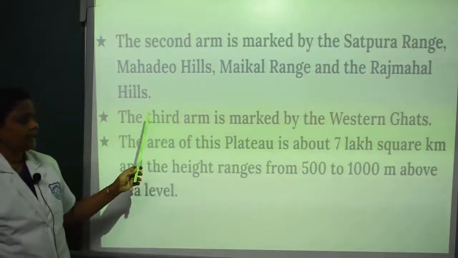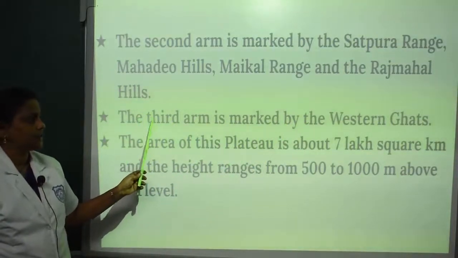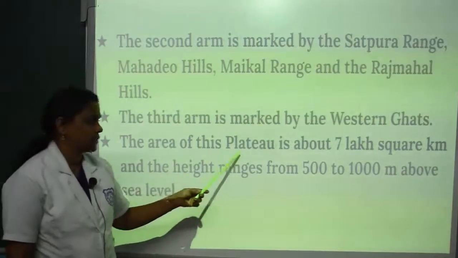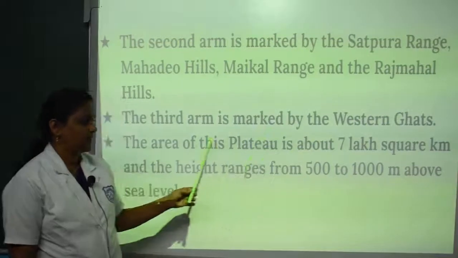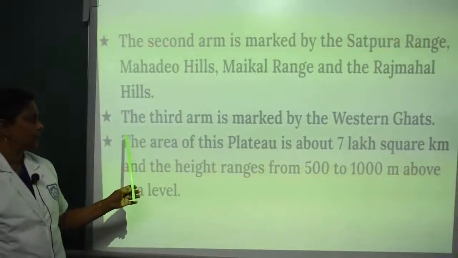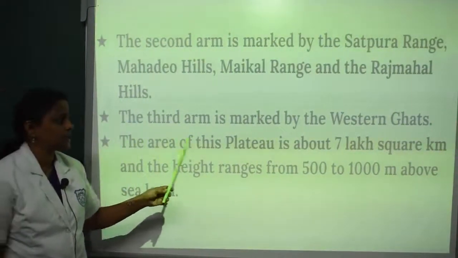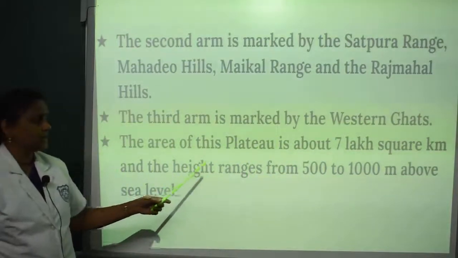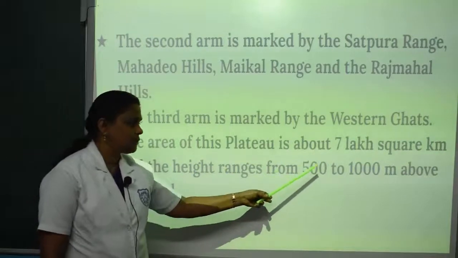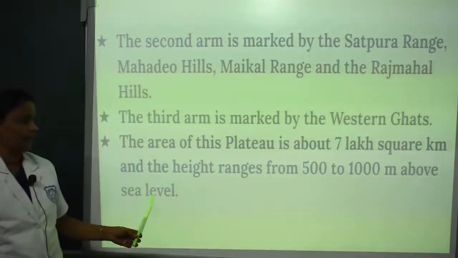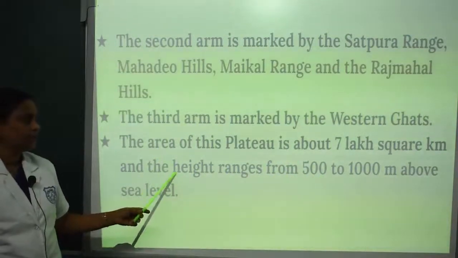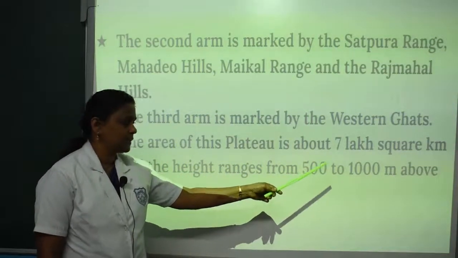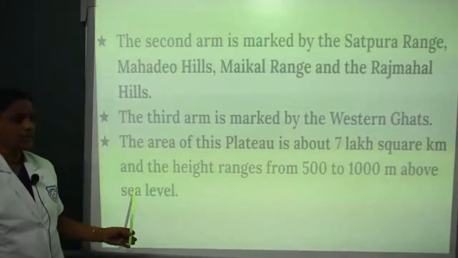Western Ghats is a hilly region situated in the western part of India. The area of this plateau is about 7 lakh square kilometer, which is a very important point. And the height ranges from 500 to 1000 meter above sea level.